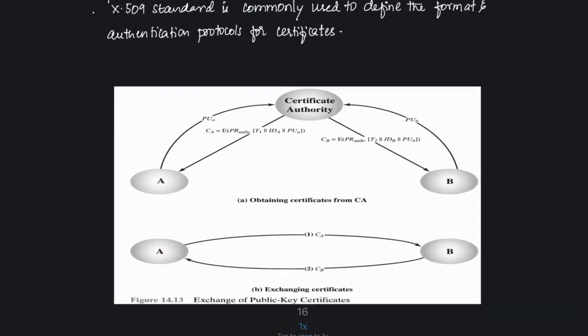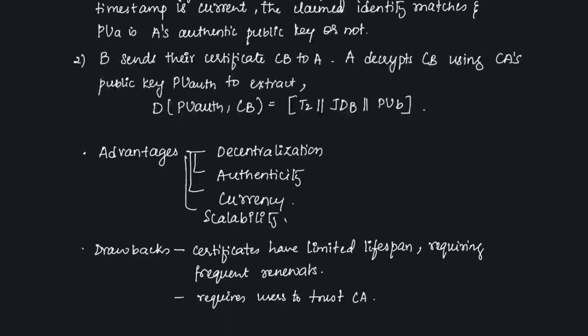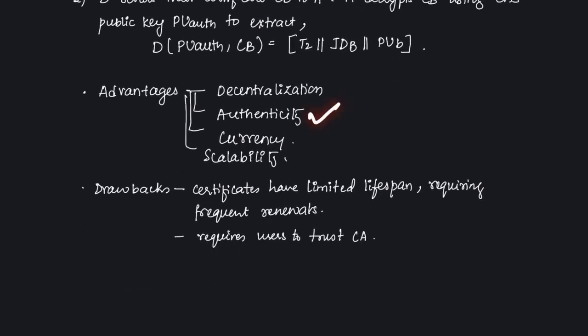This reduces the load on the certifying authority and avoids any bottleneck. Then the next point is authenticity. The certifying authority's signature makes sure that it is authentic, and the user can use it without any second thoughts.